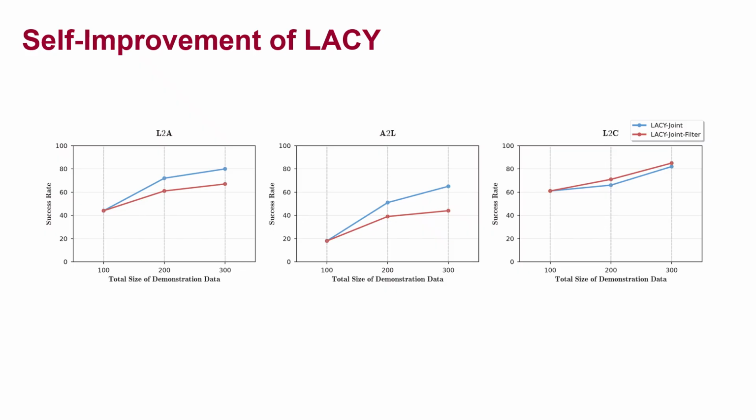LACY joint is trained only on ground truth data, while LACY joint filter is trained on ground truth plus L2C sample data. While LACY joint filter initially underperforms LACY joint on L2A and A2L, its success rates increase consistently as more self-generated data is incorporated, and it notably surpasses LACY joint on the L2C task.